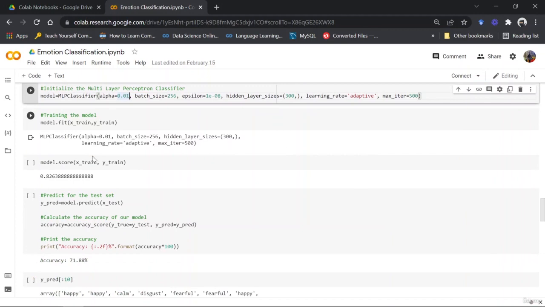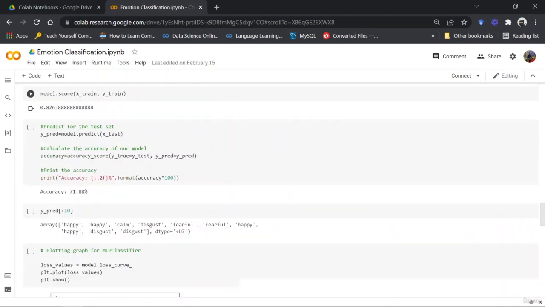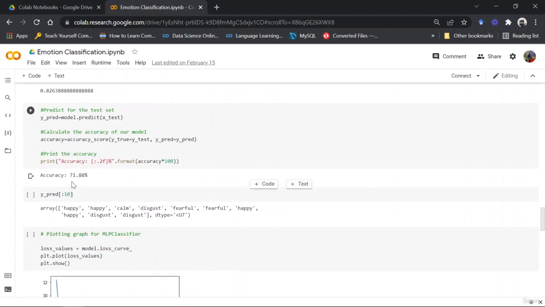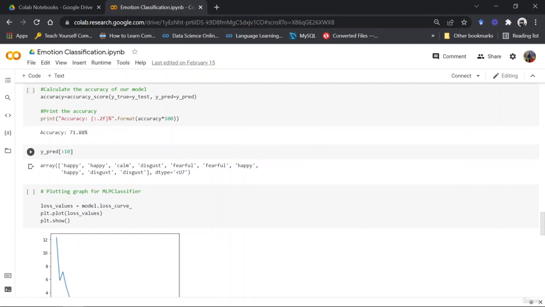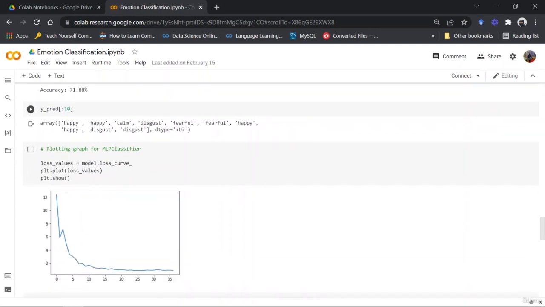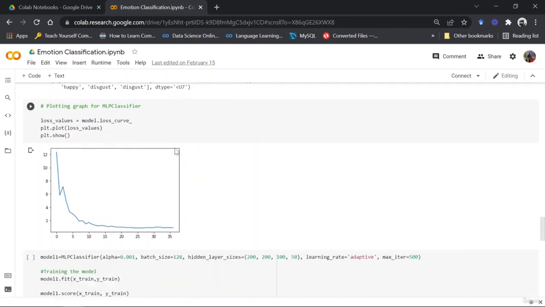So after training the model, I get a score of 82.63%, which is good, but we get a prediction score of 71.88% only. Then you can see that the prediction is directly happy, disgust, calm, or and so on. Then we have plotted the loss curve for that, and you can see that moving forward to 35, we have reached a very small loss, and maybe moving forward, it would have shown even smaller loss, right?